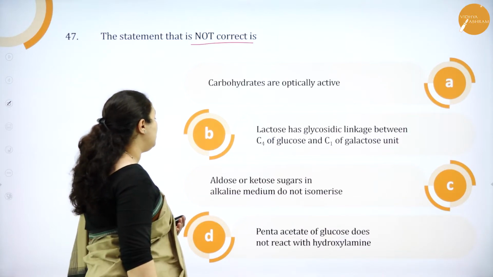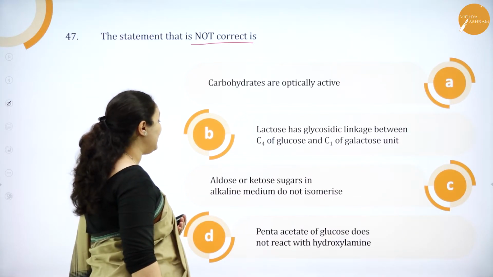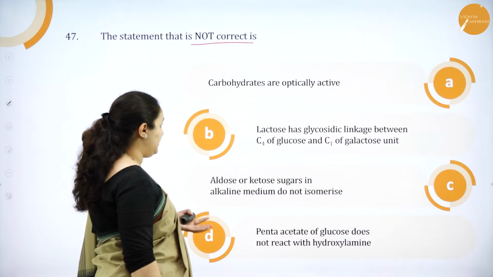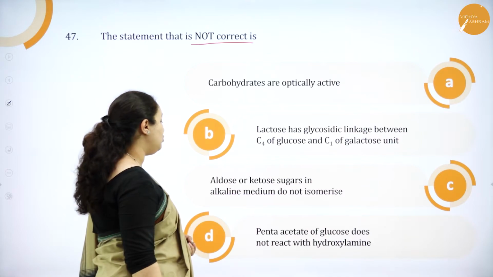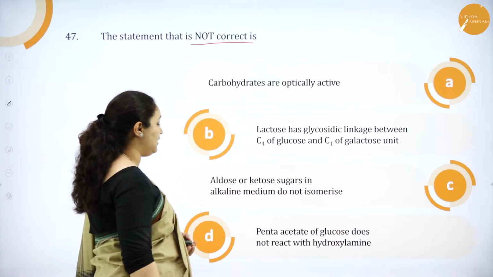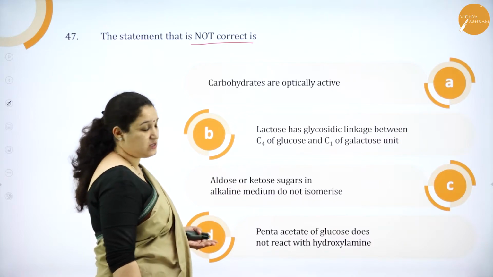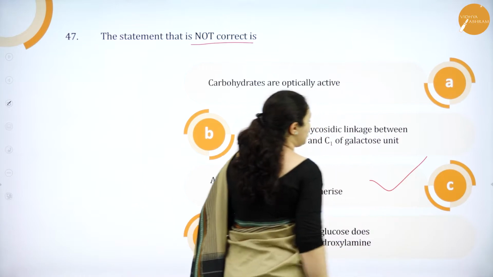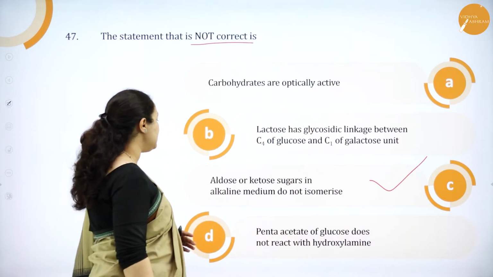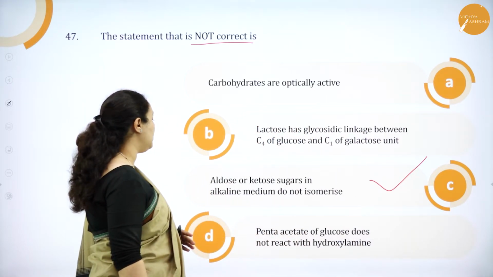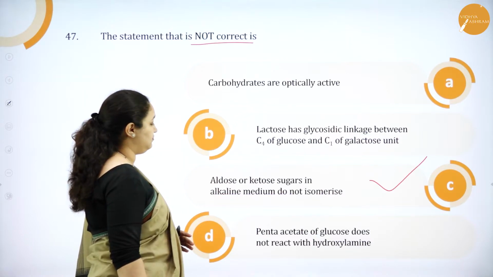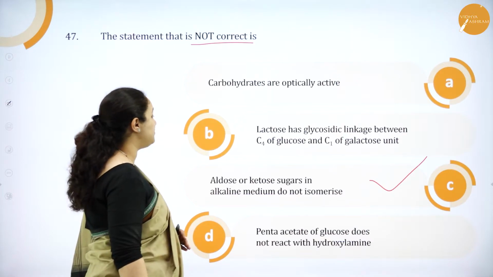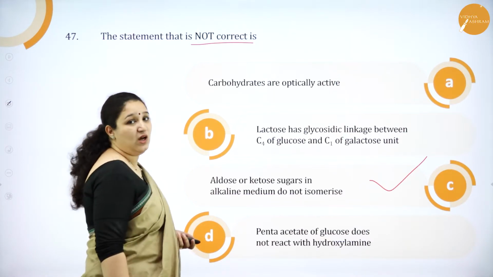Okay. Aldose or ketose sugar in alkaline medium do not isomerize is what they have given. Option D, we will see whether it is correct. Pentaacetate of glucose does not react with hydroxylamine. Of course, that will not react with hydroxylamine. So, the statement which is wrong should be option C, that is aldose or ketose sugar in alkaline medium do not isomerize. Okay. So, option C is the statement which is wrong.